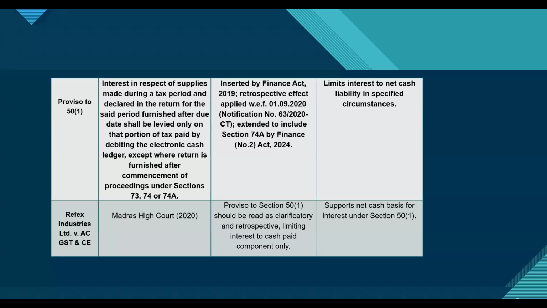So in my opinion, even if the tax on advance has not been paid, but the invoice was correctly reflected in the month in which the supplies were made, interest again should not be payable. These are the two scenarios on which I seek your opinion.